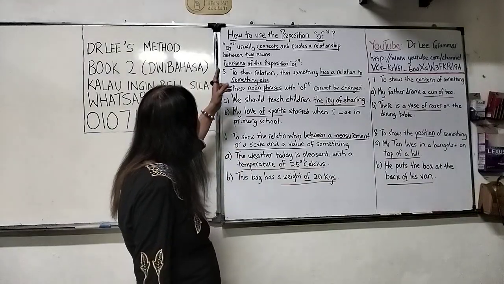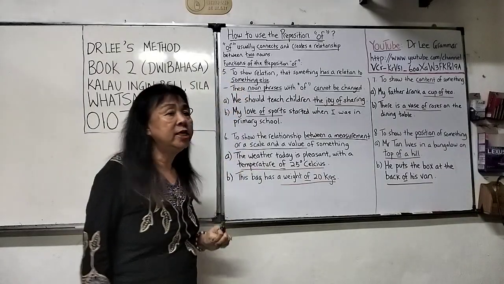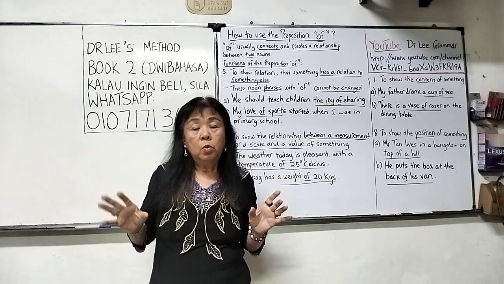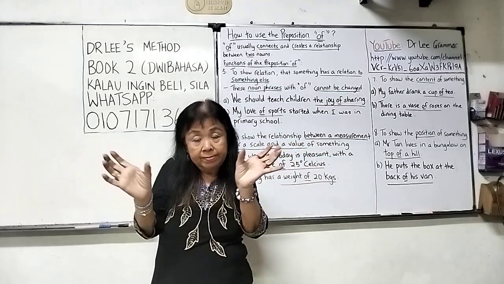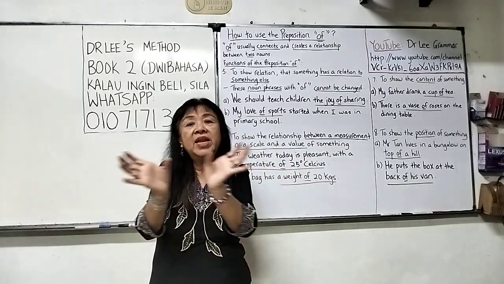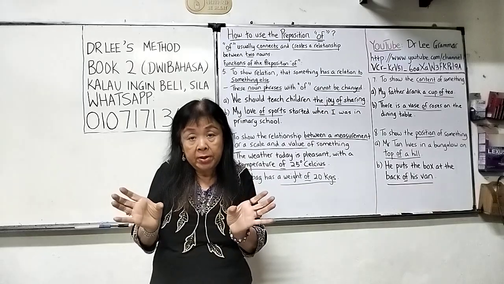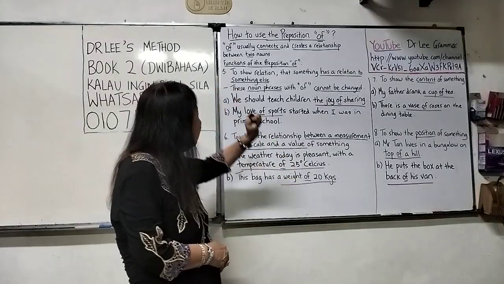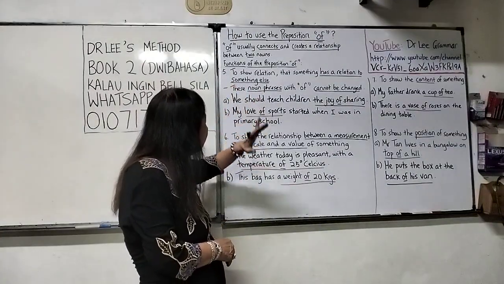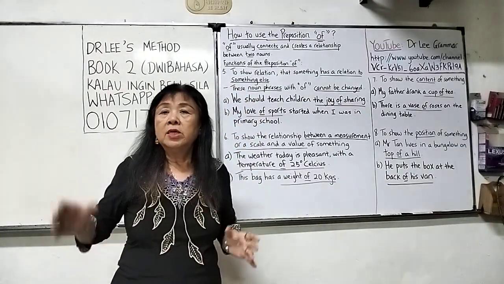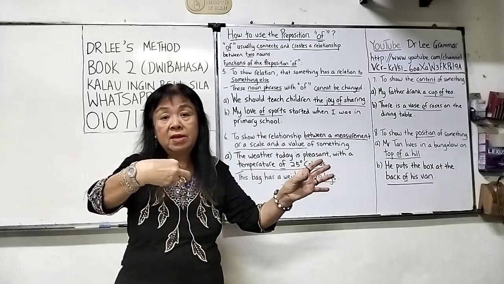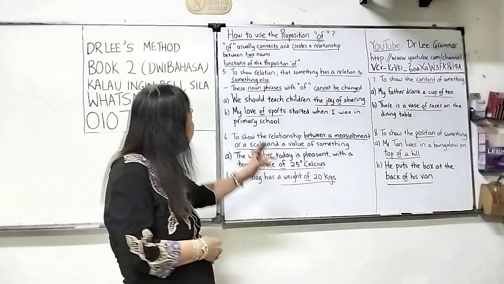Of usually connects and creates a relationship between two nouns. So why do we use of? We use of because we want to connect two nouns together. And these two nouns, this and this, are related. They have a relationship. Functions of the preposition of, number 5. To show relation, that something has a relation to something else. Relation means there is a connection. This and this. So we use of in the middle to connect these two together.